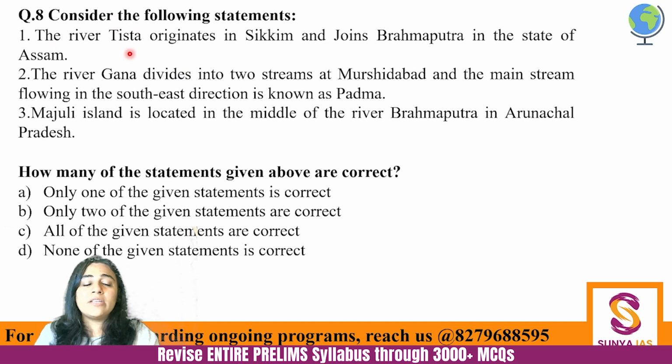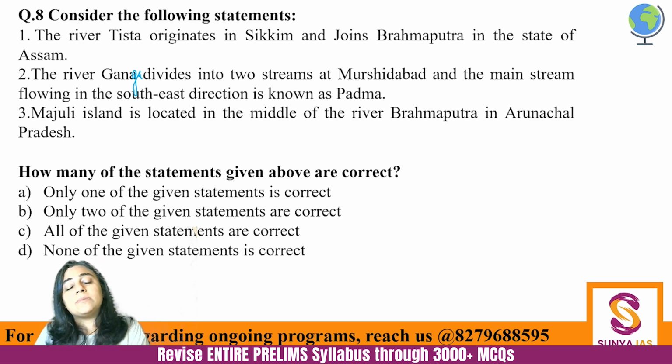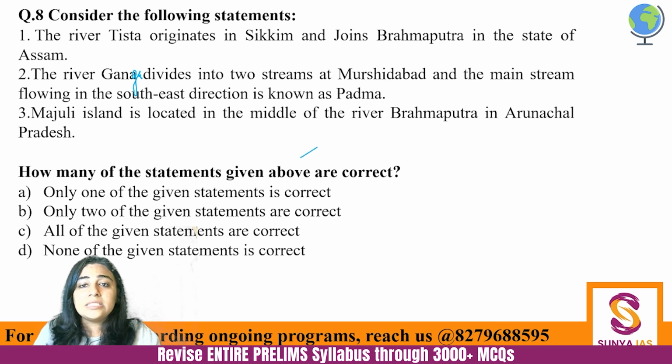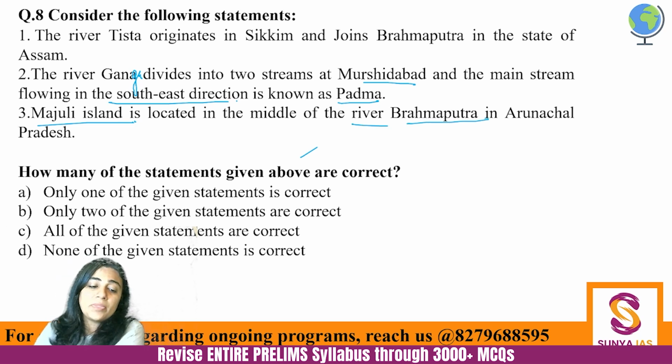Consider the following statements. The river Teesta originates in Sikkim and joins Brahmaputra in the state of Assam. The river Ganga divides into two streams at Murshidabad, and the main stream flowing in the southeast direction is known as Padma. (It's not Gana, sorry, it's Ganga. Please isko correct kar lo.) And Majuli Island is located in the middle of the river Brahmaputra in Arunachal Pradesh. How many of the given statements are correct?